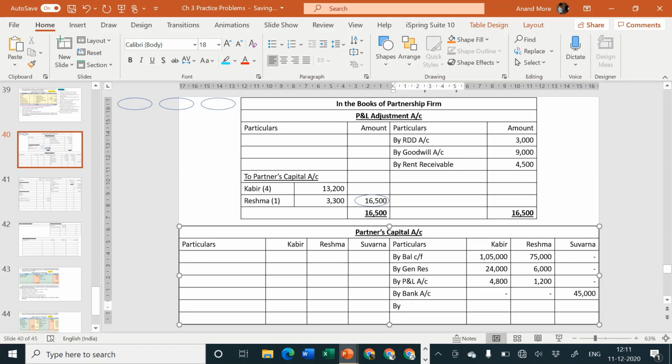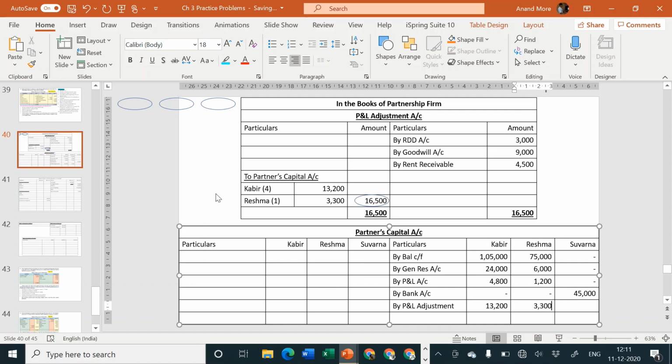By P and L adjustment account. Space is falling short, so I am not writing the word account, but you please write it. The answer is how much? 13,200 and 3,300.